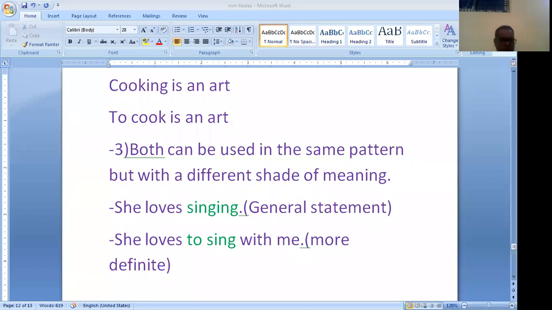Now next, we are going to see the gerund and present participle. Dear friends, the forms of both are same.